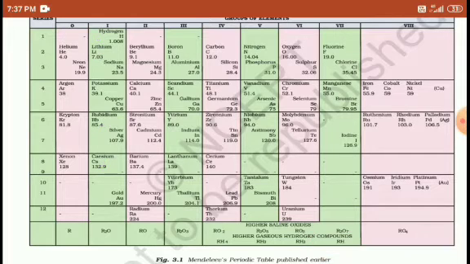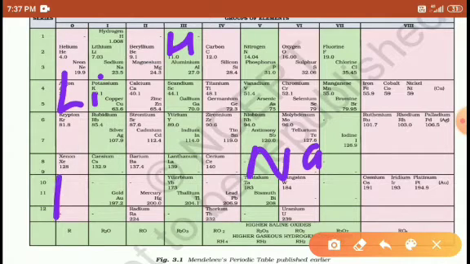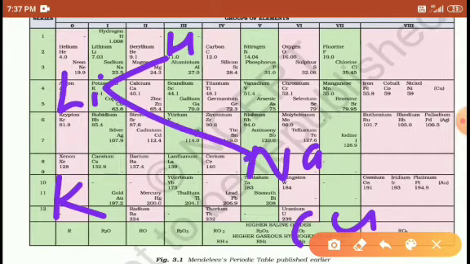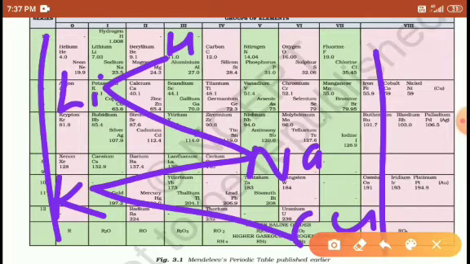Here you have seen that the elements in group 1 are arranged in a zigzag manner: hydrogen, after that lithium, next sodium, next potassium, next copper. They are in the same group, but they are arranged in this zigzag manner.